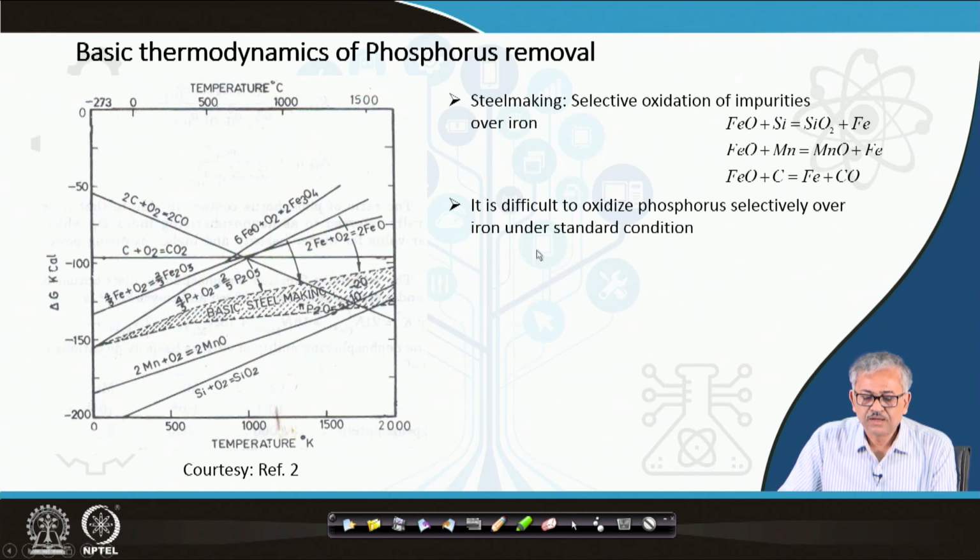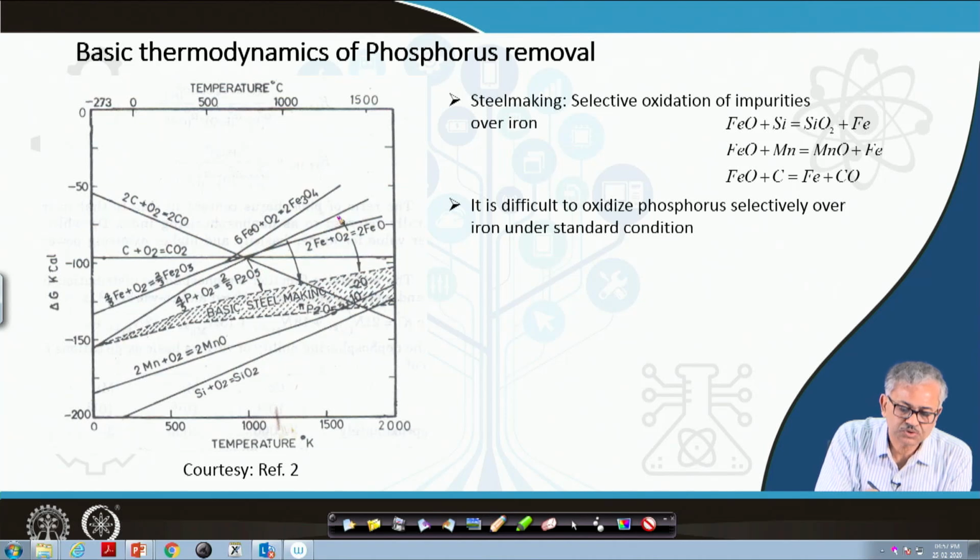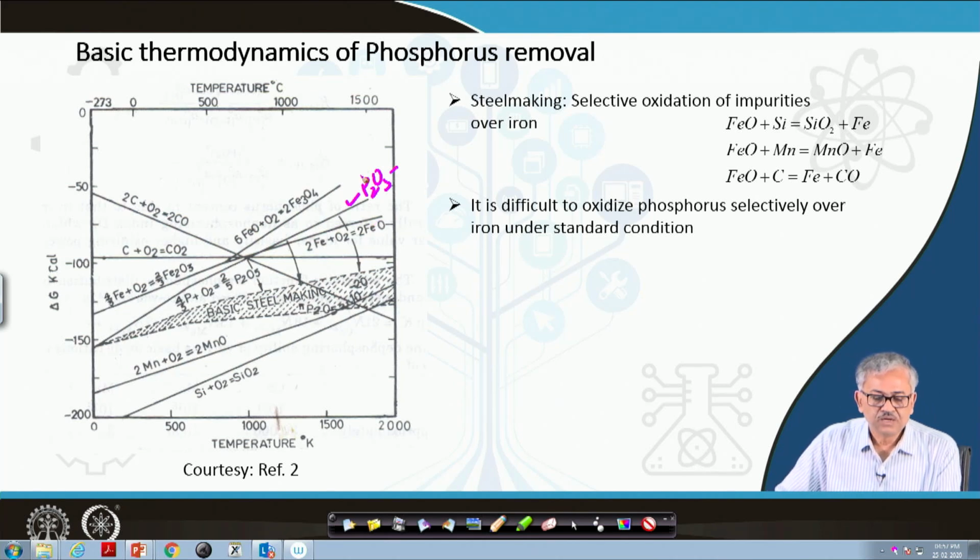Now, if you see the phosphorus reaction here, the phosphorus line is this one, and the iron line is this. This is the P2O5 line, and this is the FeO line. So we can find that P2O5 is more stable compared to FeO, right? Under standard state, when P2O5 is pure and FeO is also pure, under that condition P2O5 is more stable than FeO. And if that is the case, then it is not possible to make this reaction like this.